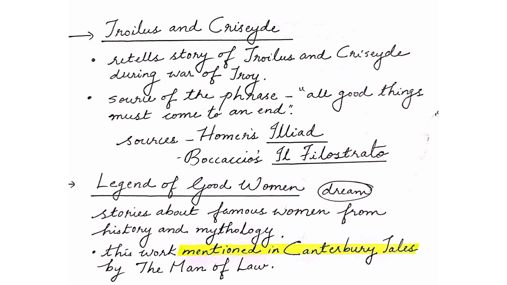And finally, from this period, we have the work Legend of Good Women, which is a work written by Chaucer about stories of famous women from history and mythology. Now, this work is mentioned in the Canterbury Tales by the Man of Law or the Sergeant of Law.